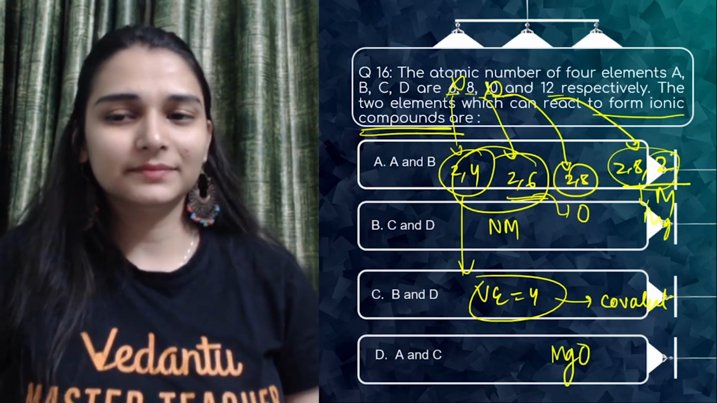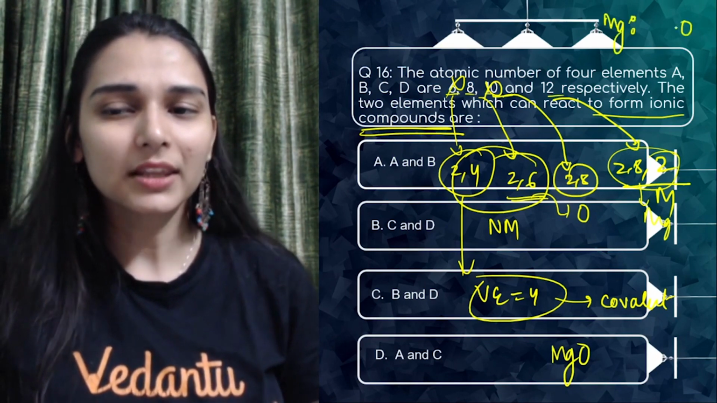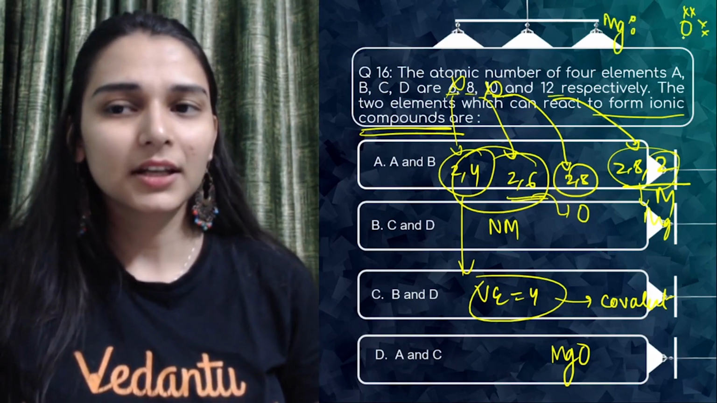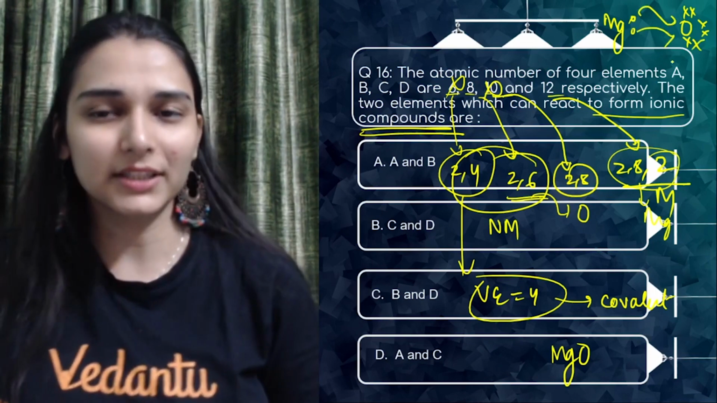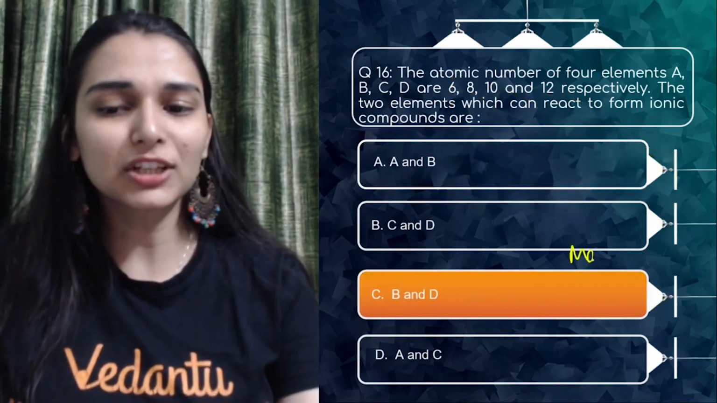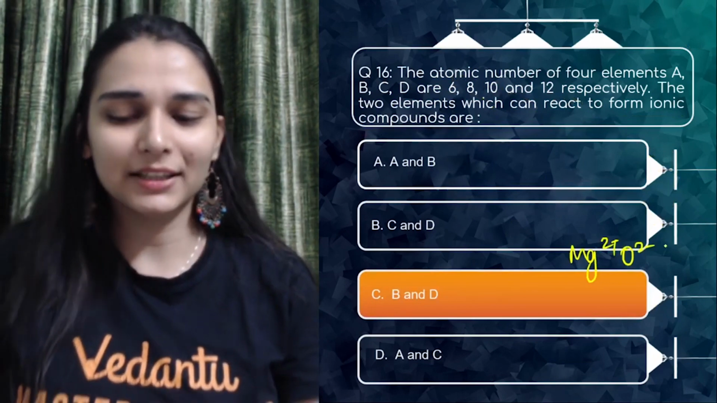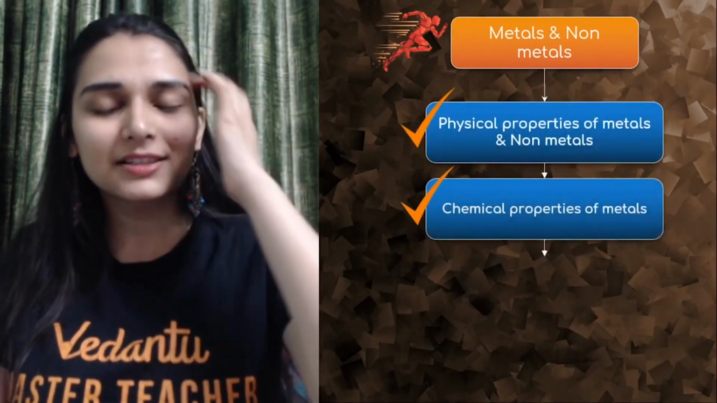Metal, non-metal. What will happen here? This magnesium has 2 valence electrons. This is oxygen with 6 valence electrons. So magnesium will transfer both its electrons to oxygen and make magnesium oxide, Mg2+ and O2-. Right? Easy peasy. So we are done with all the questions based on this.